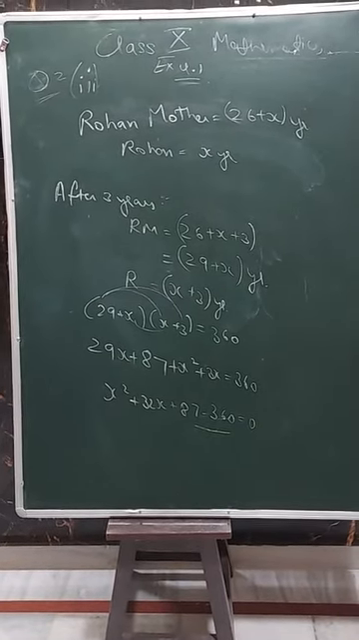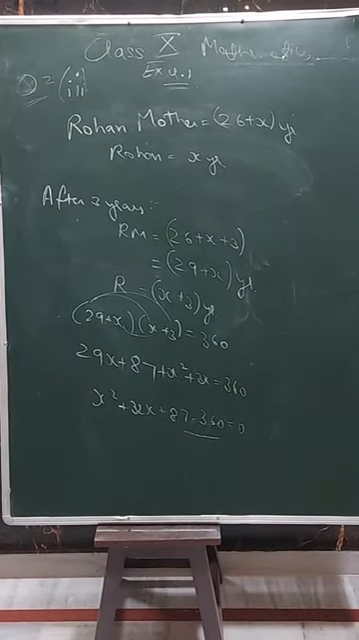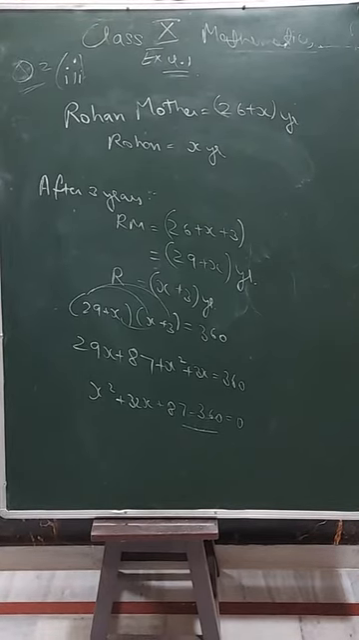And after that, the last question, the fourth one: a train travels a distance of 480 km at a uniform speed.